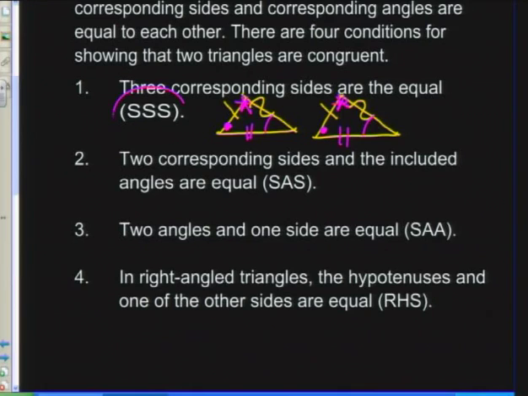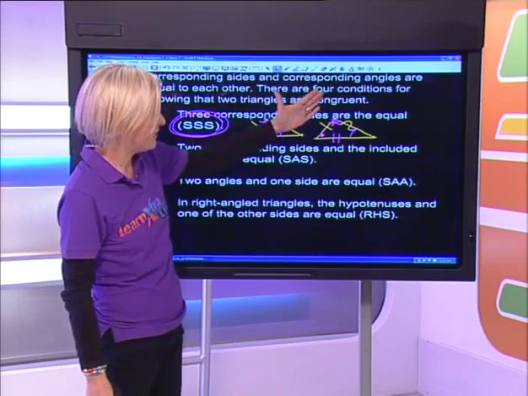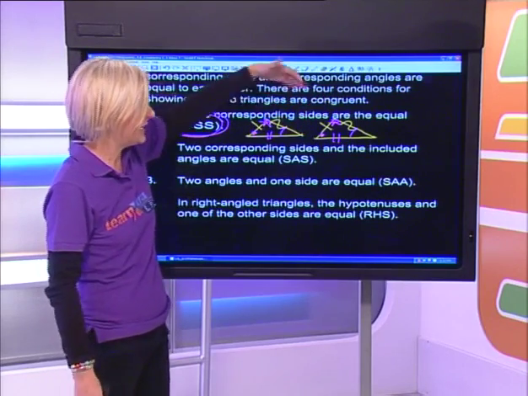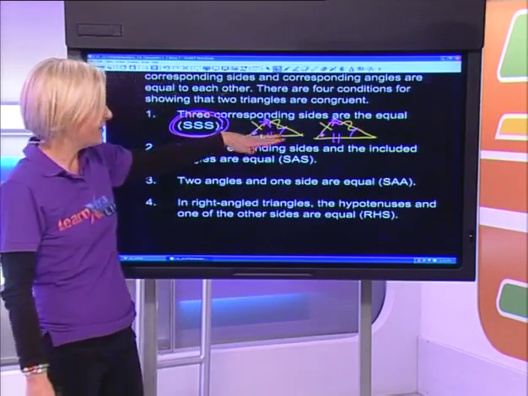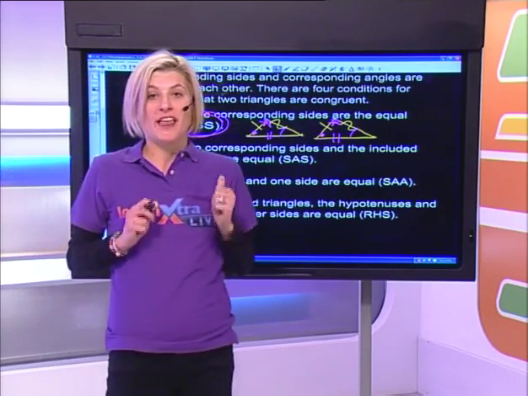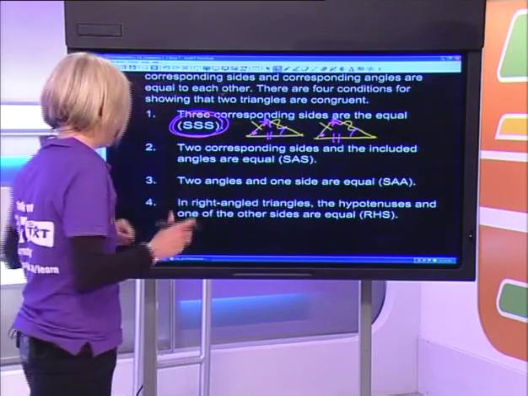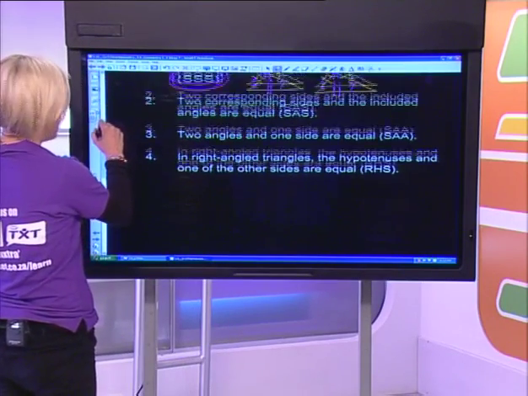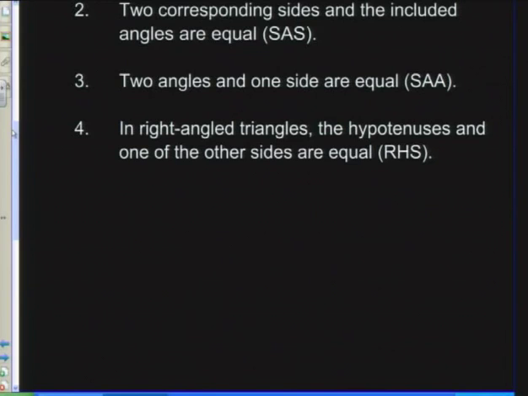So the first one is side, side, side. So if I can prove that this side is the same length as that side, this side is the same length as that side, and this side is the same length as that side, I have managed to prove that the triangles are congruent. The next condition is if I can prove that 2 angles are equal and one side is equal. That's my second condition for congruency.